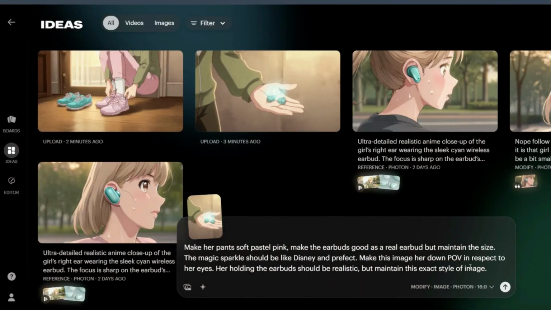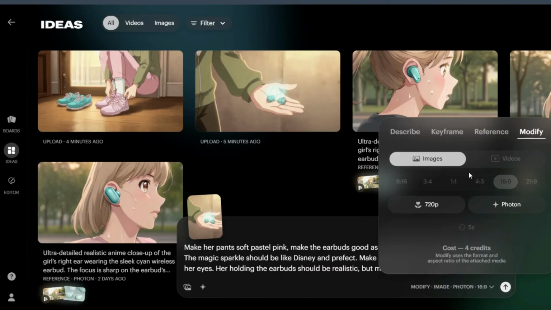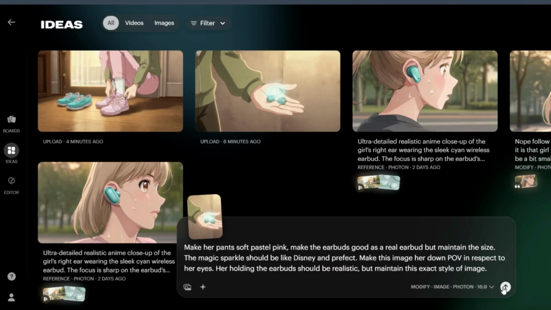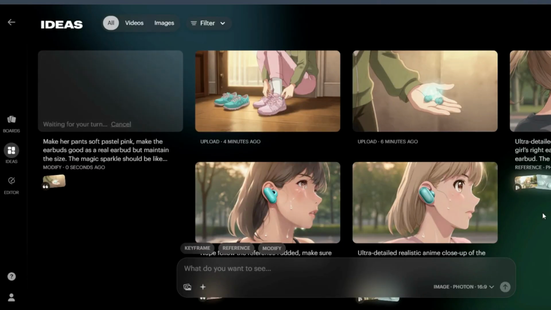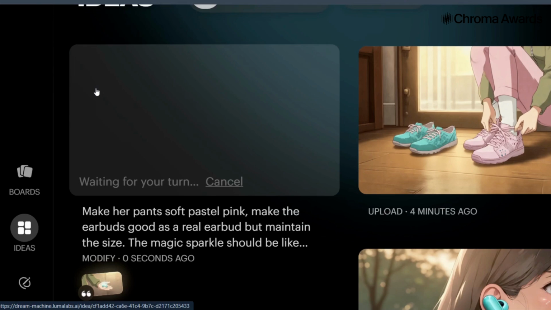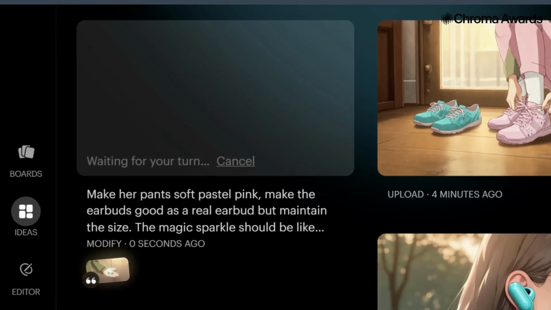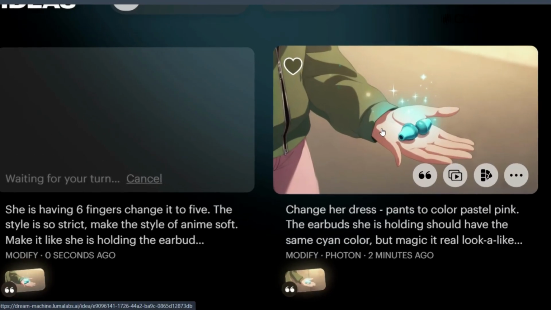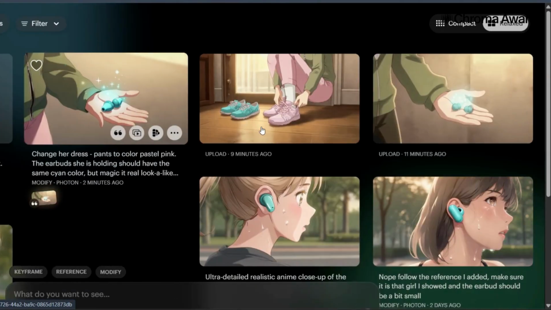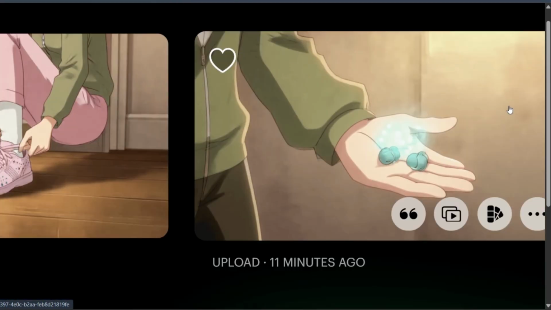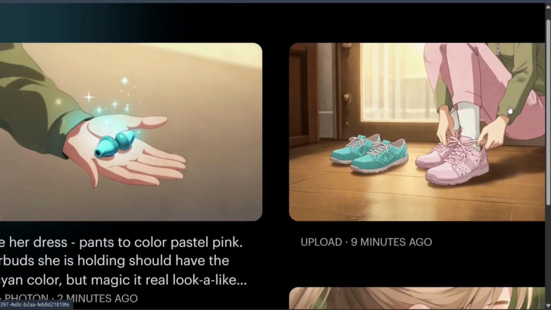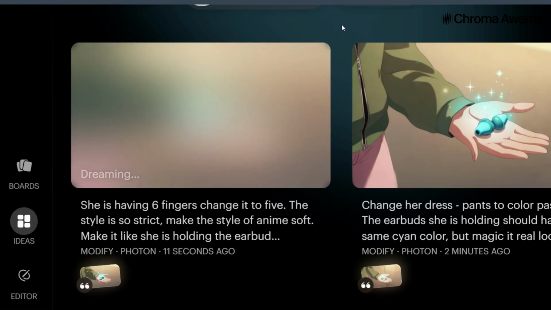Next was ElevenLabs, Dream Machine, and honestly, it was really nice to work with. It uses the photon model, and whenever images from other AIs didn't look quite right, I came here to fix or refine them. The animation style is very clear, more like a game-style animation compared to the softer style I used in my final output. I mainly used it for objects, hands, and detailed elements, as you can see in the video.